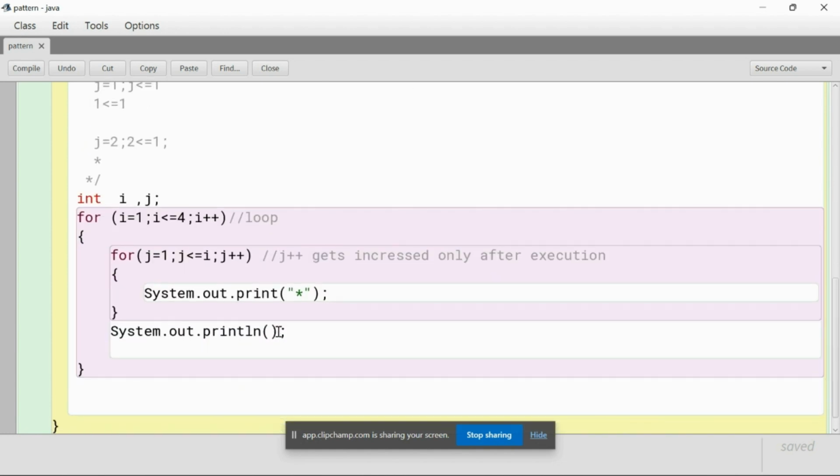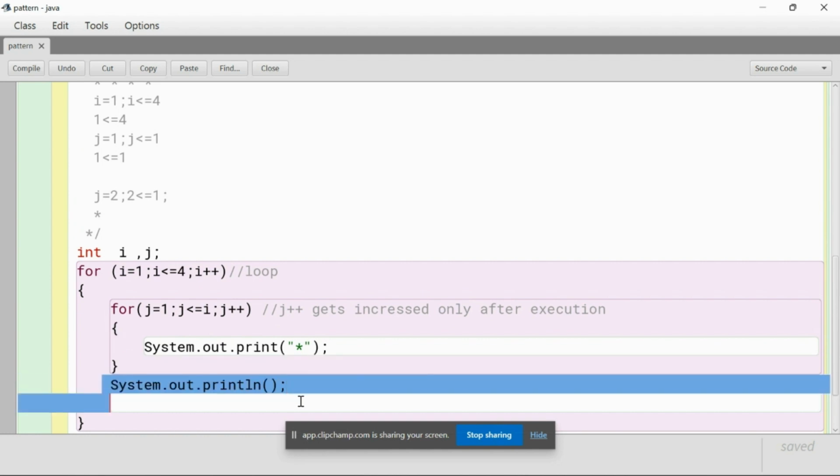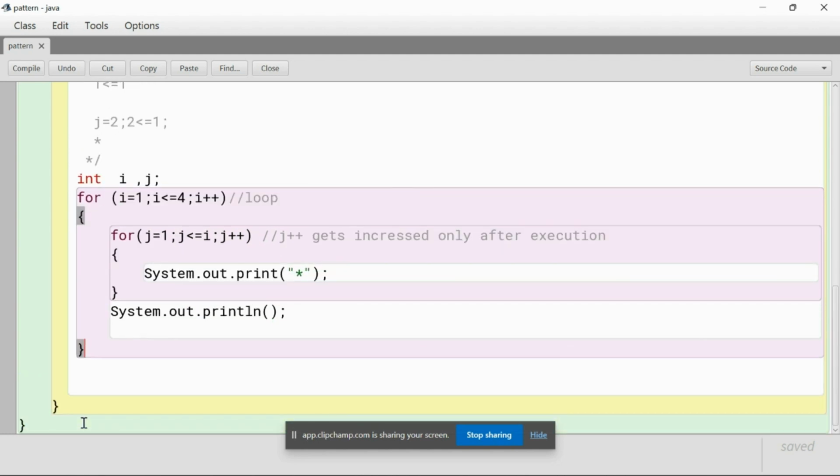So after this, what is going to happen? After executing this statement, we'll have the close bracket. But we have this remaining statement. So it will go to the statement and it will get incremented. So i will become 2.